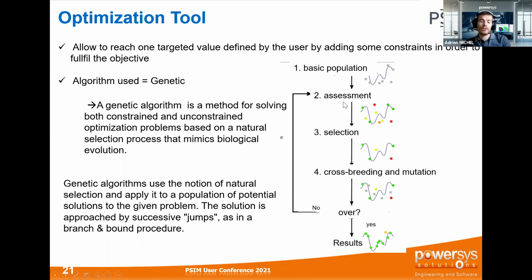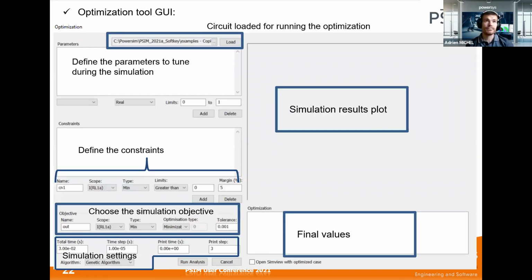So basically, you are going to choose which parameters are the most critical. Depending on those parameters, PSIM will calculate and optimize the nominal value in order to fit what you desire at the end. You can see here directly the GUI, with the definition of the parameters that you need to tune during the simulation.